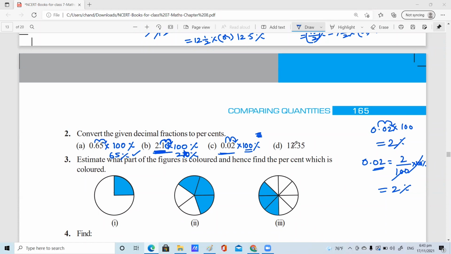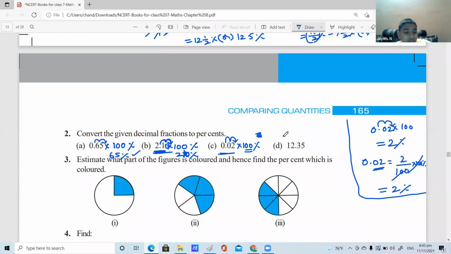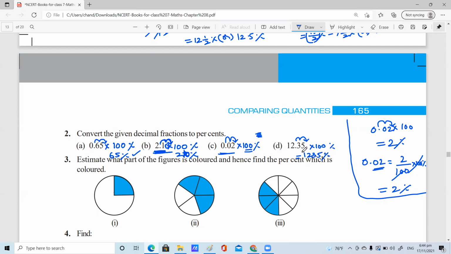Can you answer the last bit? Yes, ma'am. The point will go 3 times to the right side. Only 2 places towards the right side because of the 100. So what is the value? The decimal shifts the other side, means 1235%. No zero. Only 2 zeros are there, 2 places. So that's all, ma'am.